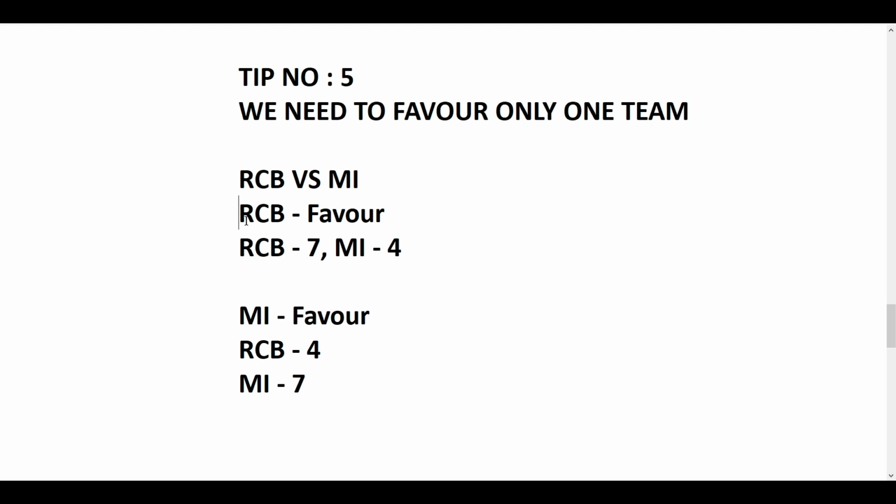If I want to favor RCB, I have to go with 7 players from RCB and 4 players from Mumbai Indians. Or if you want to favor Mumbai Indians, you can go for 4 players from RCB and 7 players from Mumbai Indians. This is tip number 5.